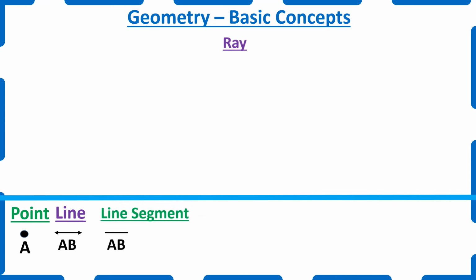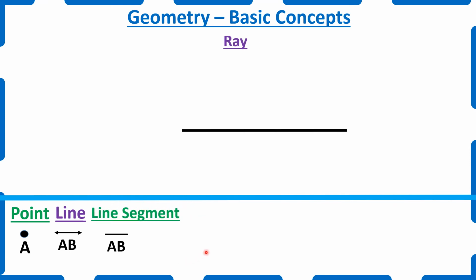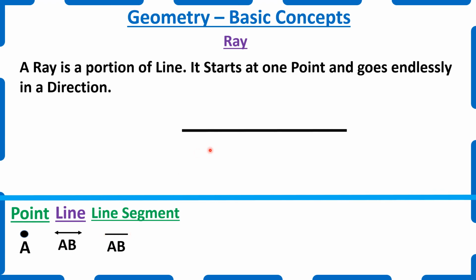Next comes the ray. Children, a ray is nothing but a combination of a line and a line segment. So what is a line? It extends continuously on both sides and is denoted with the arrow symbol. And a line segment has a starting point and an ending point. So a ray starts at one point. It has a starting point, but it doesn't have an end point. It goes on endlessly in a direction. So how will we be naming it? We will be naming the starting point as alphabet A and a point B on the ray. So we will be reading it as ray AB.